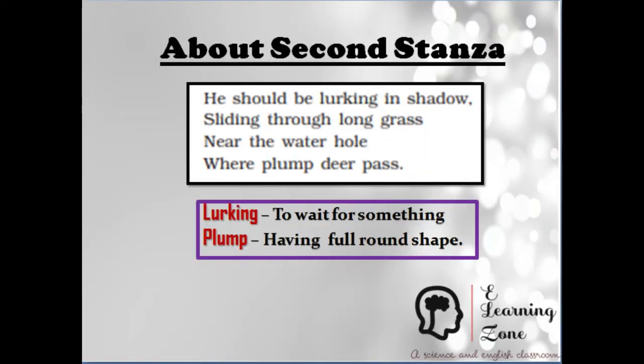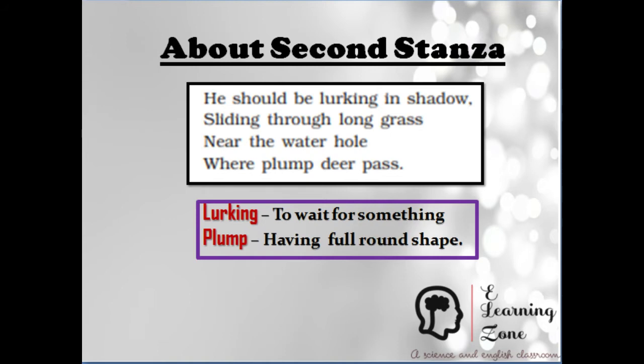Now let's read the second stanza. He should be lurking in shadow, sliding through long grass, near the water hole where plump deer pass. Now let us explain this. The poet here says that this is not the place the tiger should be.